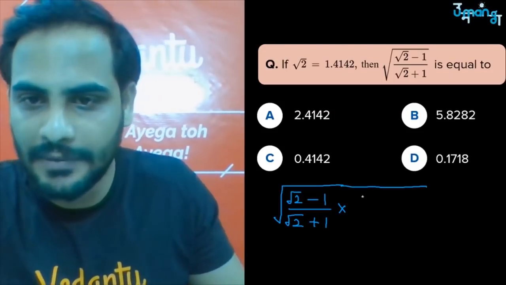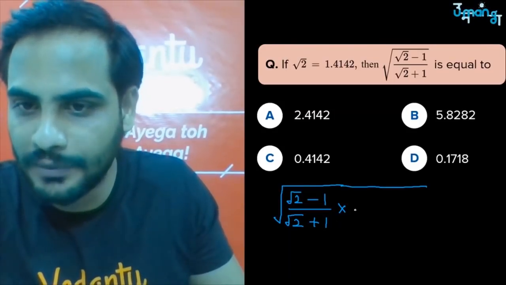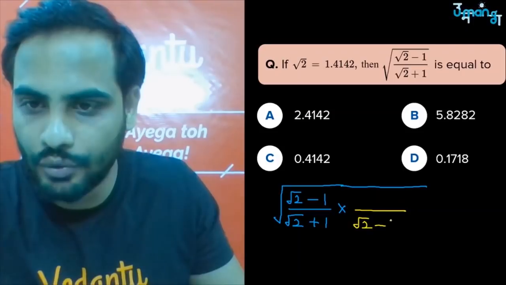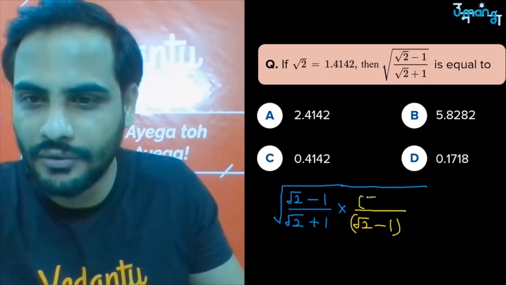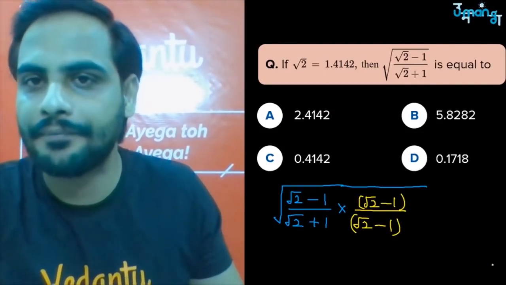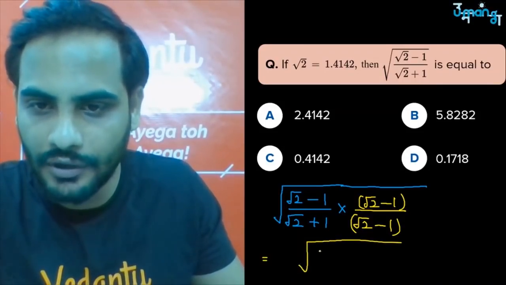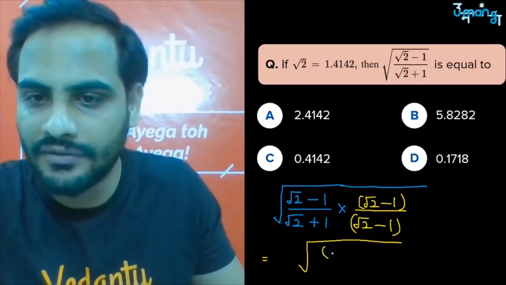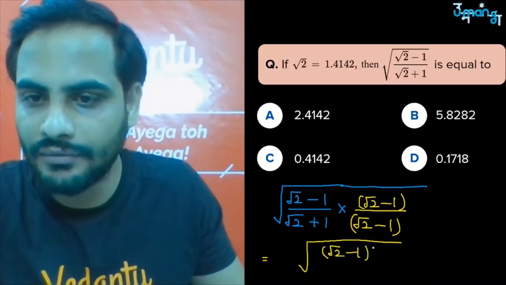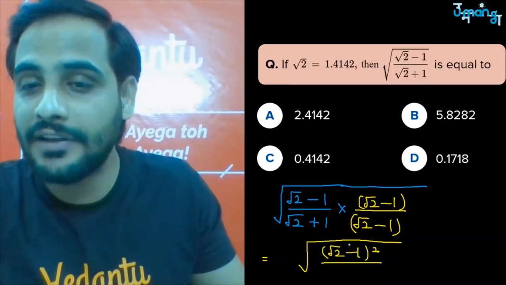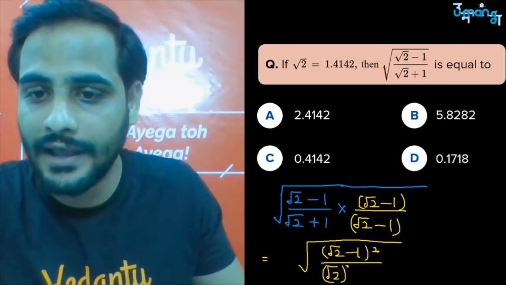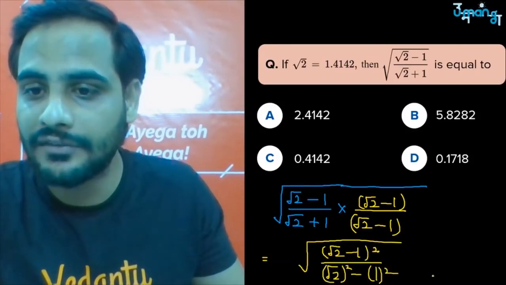So let us multiply it with, the denominator is root 2 plus 1, so multiply it with root 2 minus 1, and here also root 2 minus 1. Correct? So what you will be getting? Whole square root of root 2 minus 1 into root 2 minus 1 is root 2 minus 1 whole square, and here a plus b into a minus b is a square minus b square.